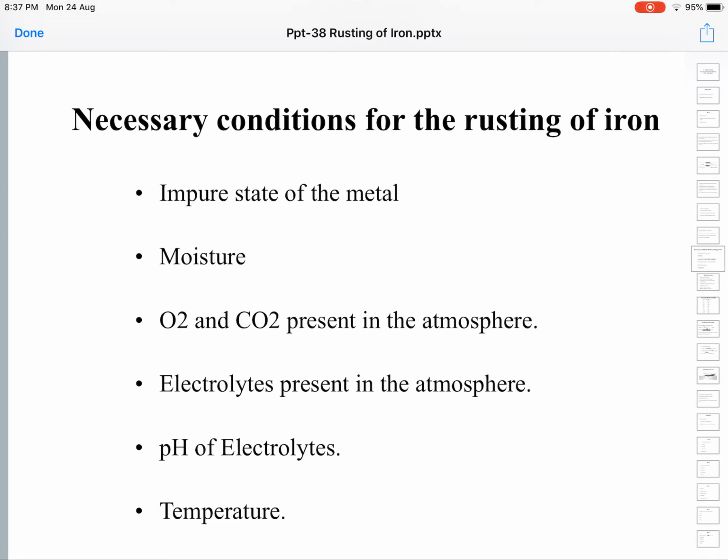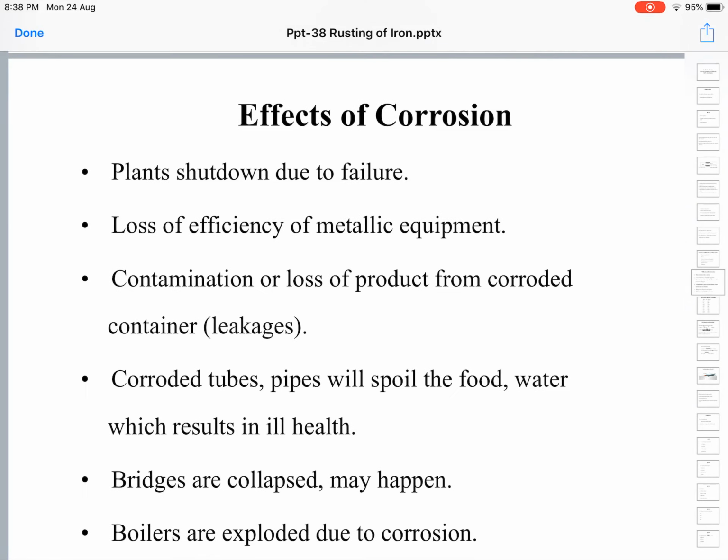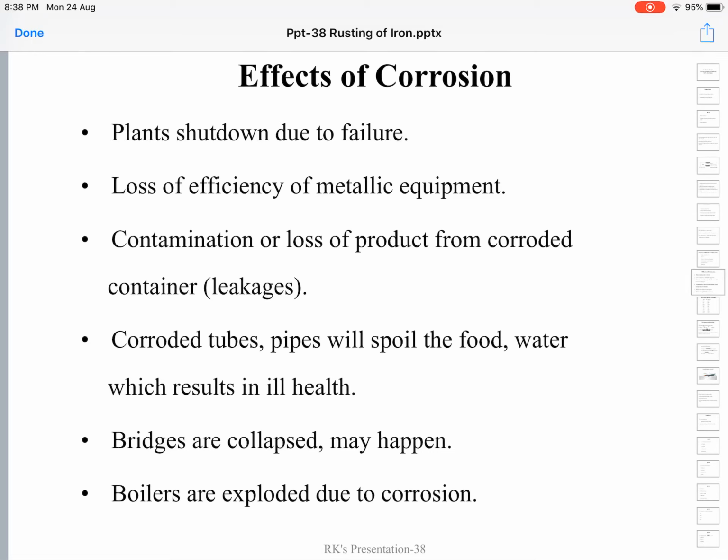So, the impure state of the iron, moisture, oxygen, carbon dioxide present in the atmosphere, electrolytes present in the atmosphere, acidic pH of the environment and higher temperature, all these factors will increase the rate of rusting. Effects of corrosion: because of rusting, the strength of the iron metal comes down.